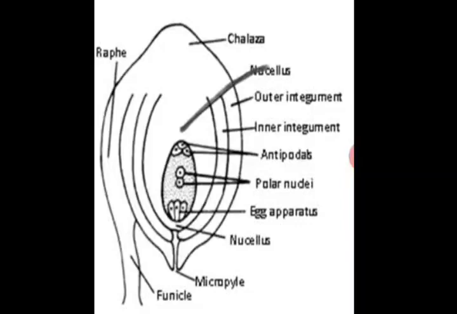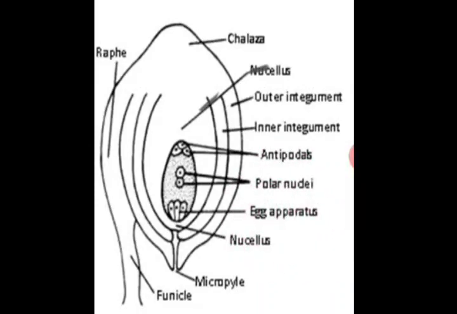These layers that you can see are the layers of the ovule. They are known as the outer integument and inner integument. Then we have the three types of cells inside the ovule. This is the antipodal cell, then the polar nuclei, and the egg apparatus, right?